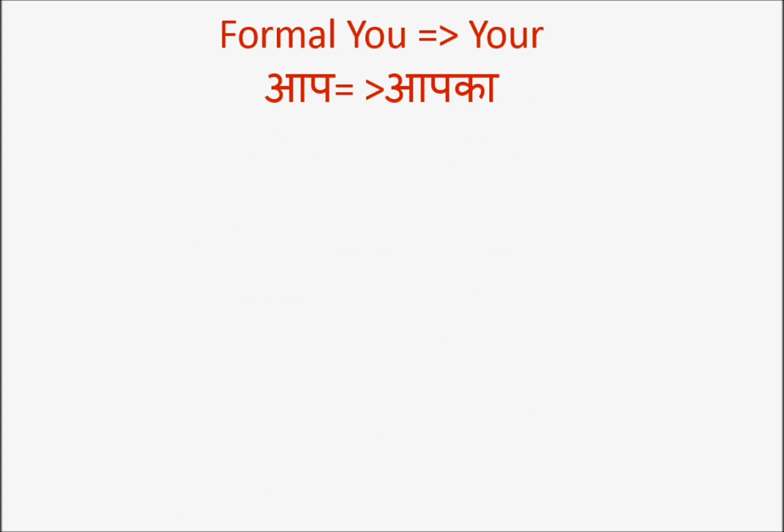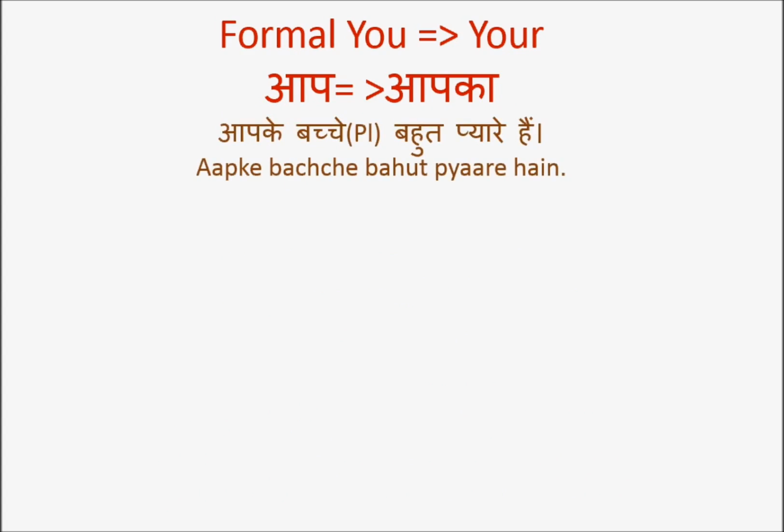Then we'll go to formal you, that is आप. Aap becomes Aapka. Now, here we have slightly taken another example apart from male and female. It is plural. Aapke bacche. Now, bacche means children, kids. Your children are very cute. We are referring to more than one. So then, aapka, aapki, and then aapke.